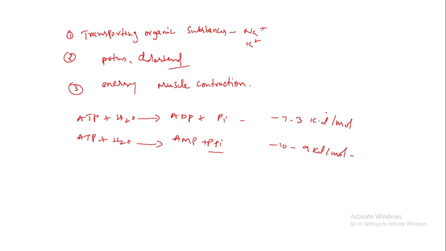And coming to the functions of the ATP molecule, it has mainly 3 functions. Number 1, ATP transports substances like sodium and potassium ions across the cell membrane. It is also used in synthesis of proteins and cholesterol, and it also liberates energy for mechanical work, for example muscle contraction. When ATP is hydrolyzed to ADP, it produces around minus 7.3 kilocalorie per mole energy. When ATP is hydrolyzed to AMP, that is adenosine monophosphate, it produces around minus 10.9 kilocalorie per mole energy.